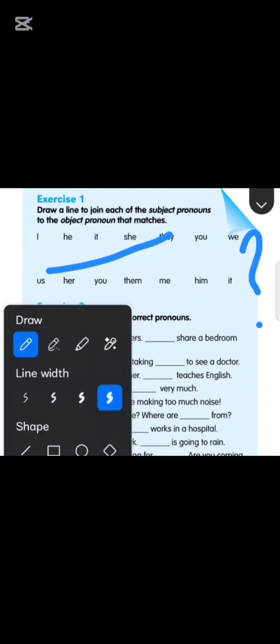When I am teaching you in the class, I will tell you that you are also going to do it in the notebook. Okay, now moving on to exercise 2. In exercise 2, what do you have to do? You have to fill in the blanks with the correct pronouns. This is your task that you will be doing in your homework because I have taught you. Now let me do one for you, or maybe two.